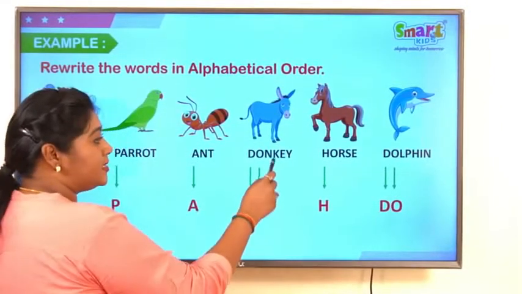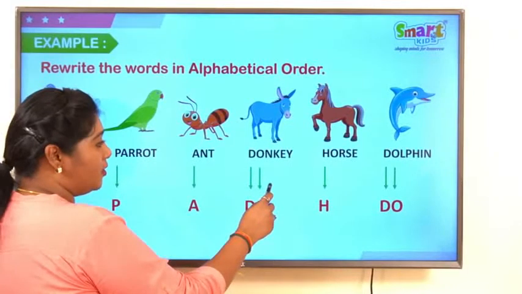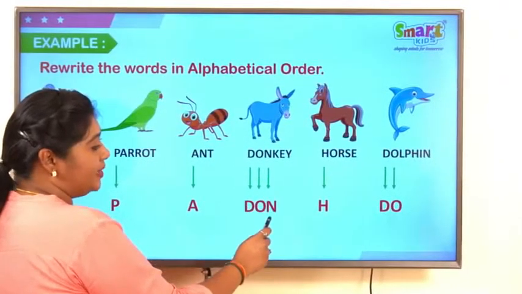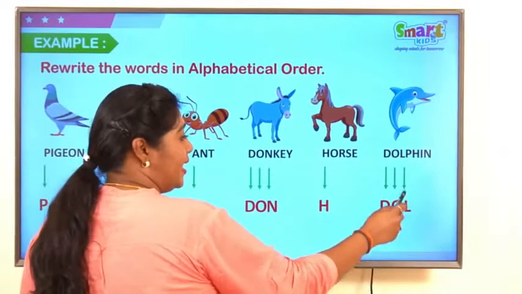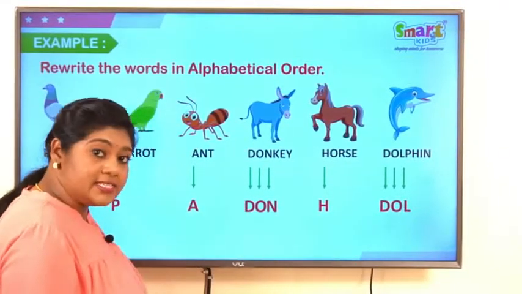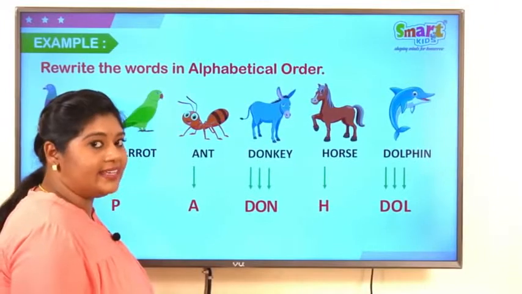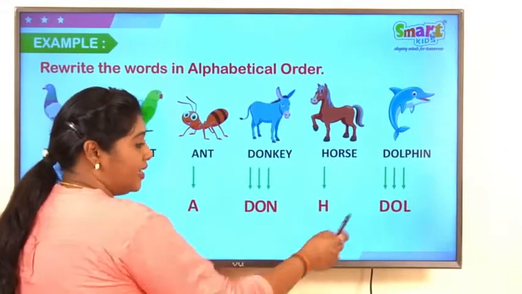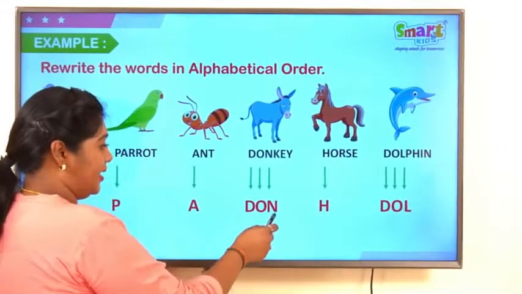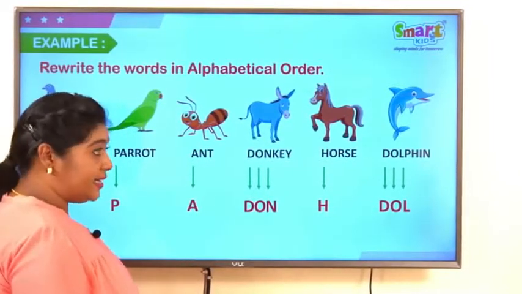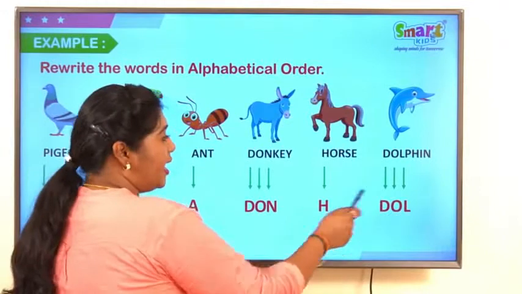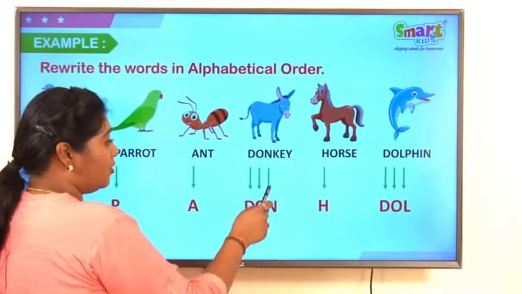Let us see what is the third letter in donkey. N. What is the third letter in dolphin? L. So which comes first? L or N? Yes, L comes first and then N. So remember, ant is the first word. Then next comes dolphin and the third one is donkey.